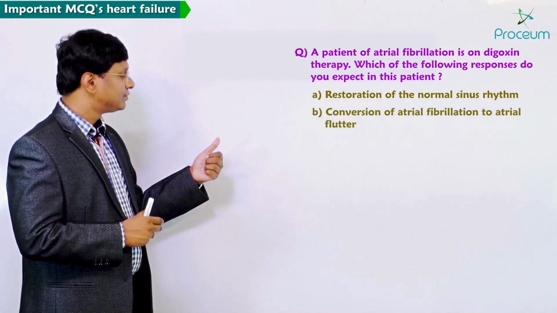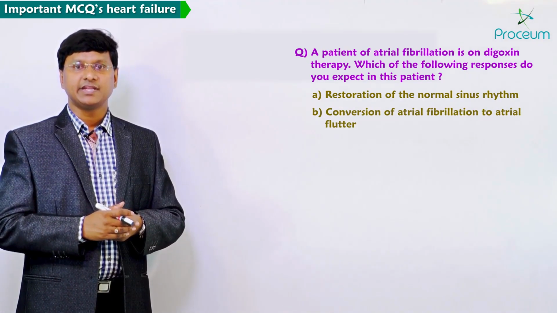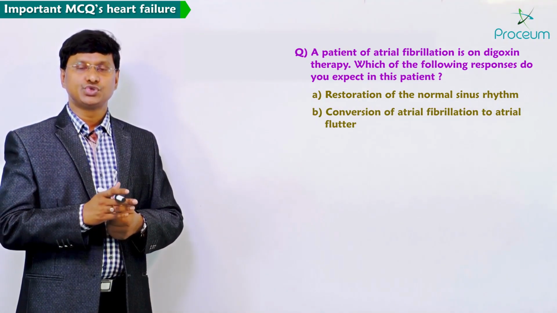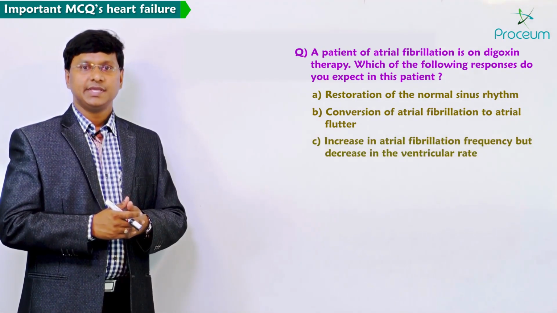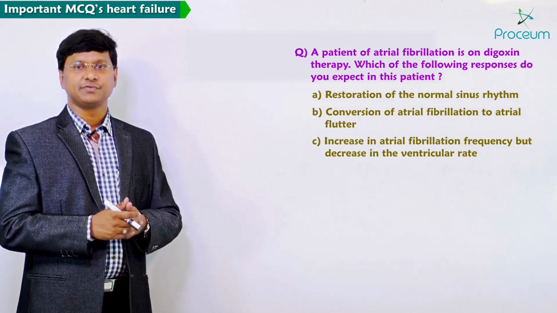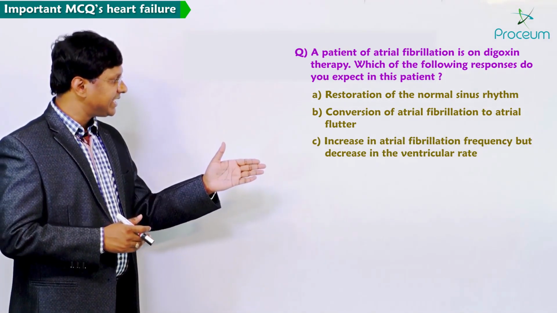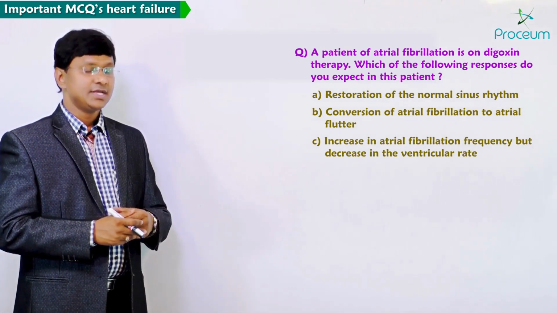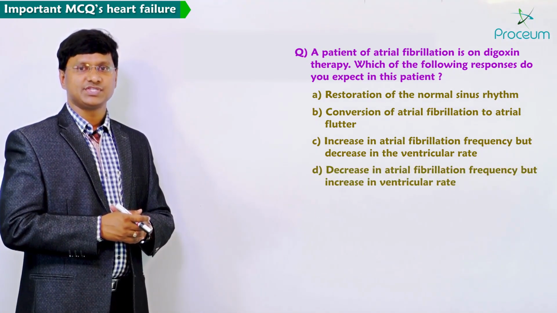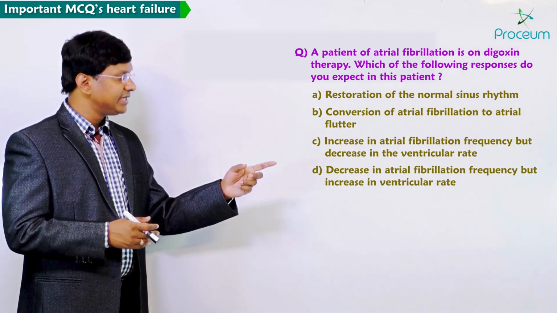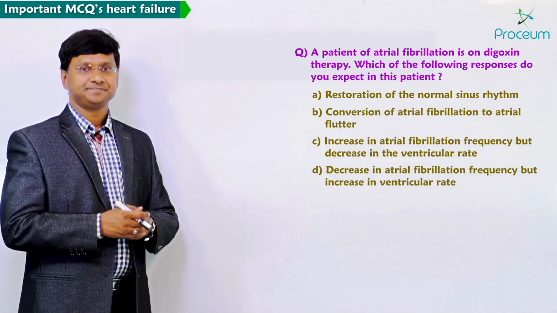Number 2, conversion of atrial fibrillation to atrial flutter. Number 3, increase in atrial fibrillation frequency but decrease in the ventricular rate. Number 4, decrease in atrial fibrillation frequency but increase in ventricular rate.